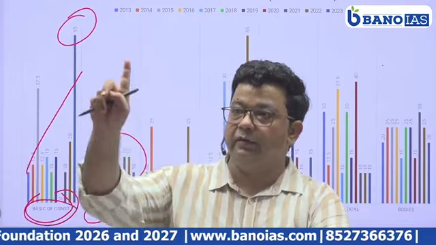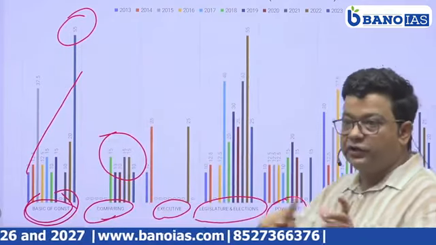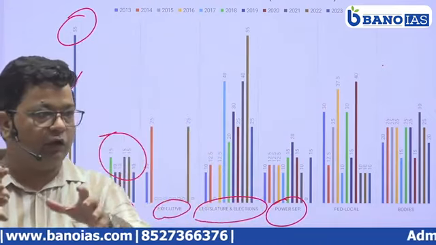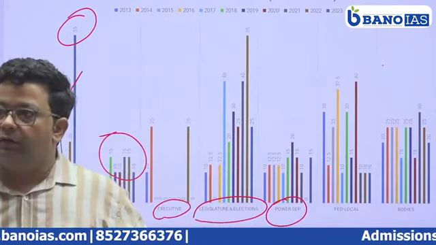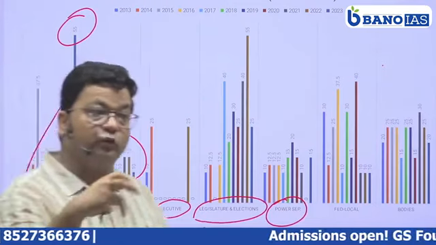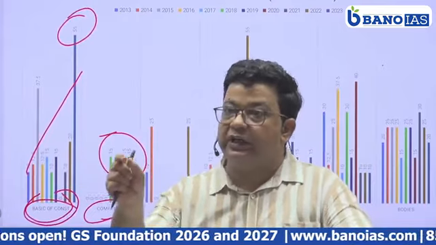Am I clear? Now, the separation of power is a concept between the legislature, executive and judiciary. This area has also been focused on: how they are functioning, how they interfere with one another, what disputes arise between the legislature, executive and judiciary, and how the judiciary is checking.